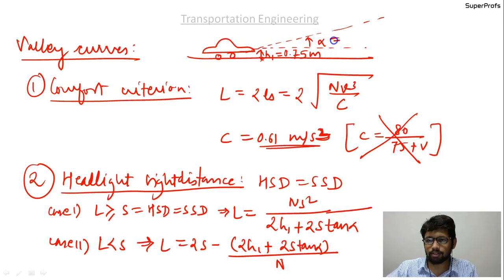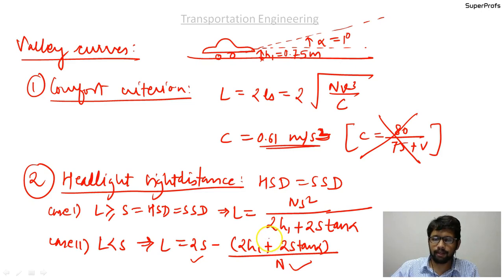So alpha value is equal to 1 degree. They set it upwards by the manufacturer by 1 degree. So you know all the values over here, and you need to substitute in the formula, and you get the lengths of the valley curves according to these two criteria.